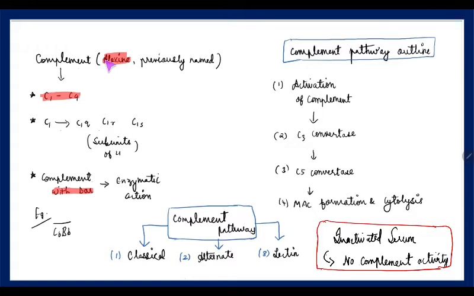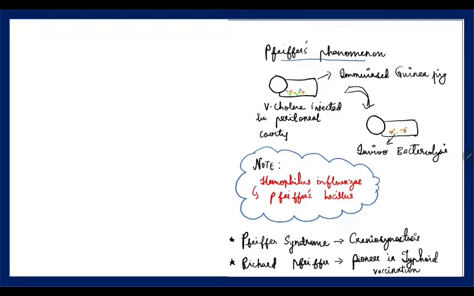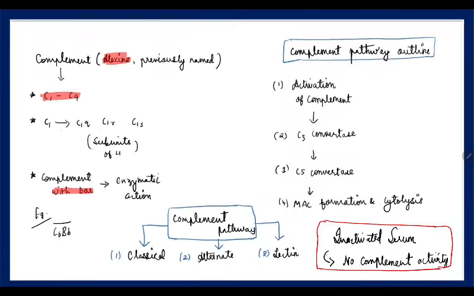And now coming to the other name. Earlier this complement was called Alexin, and by Ehrlich's contribution, he renamed Alexin to complement. In the previous experiment we have seen Pfeiffer's phenomenon, from which they arrived at the diagnosis that there is some immune mechanism causing lysis, probably the complement.